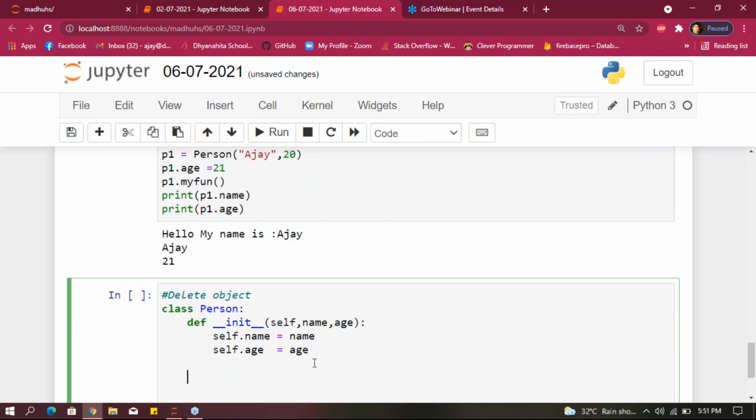After that, we have to create a method. Method name my function. I'm taking the self parameter and a print statement, guys.